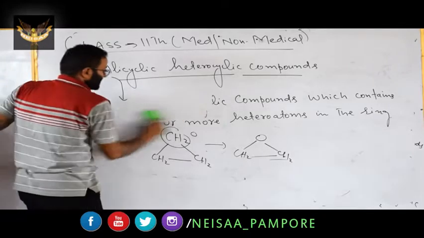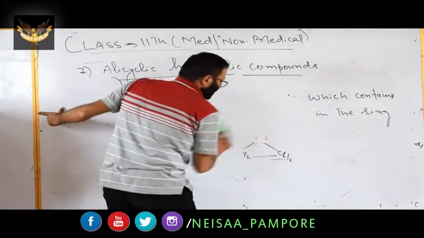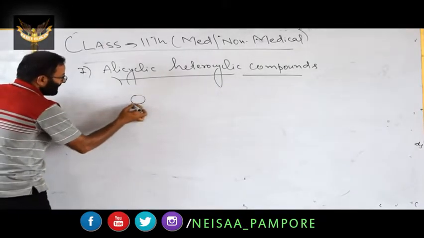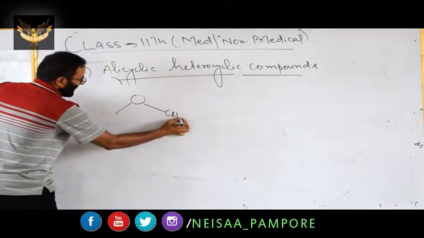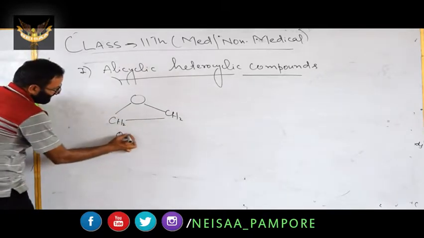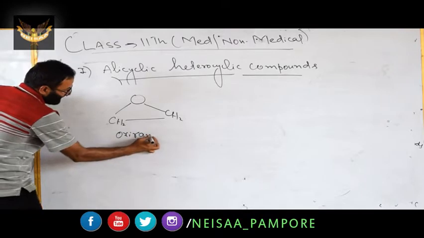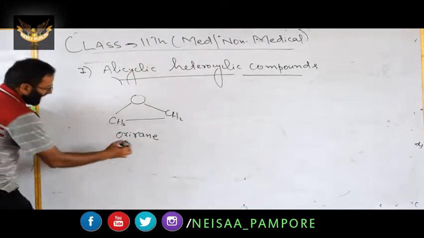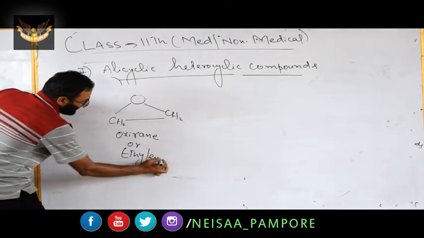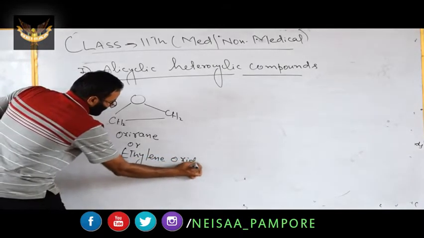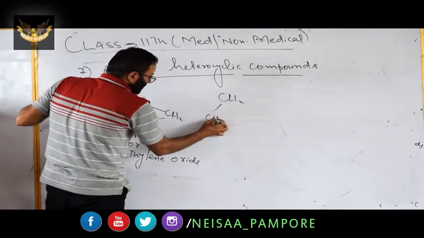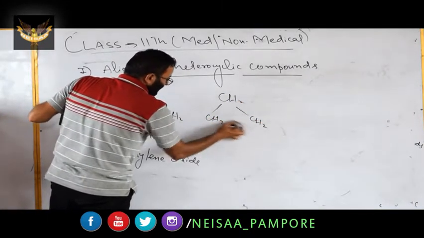I will mention certain examples to understand this class. If instead of CH2 you have O, a heteroatom, its name is oxirane. It is also known as ethylene oxide. Remember, we have cyclopropane, which is alicyclic.